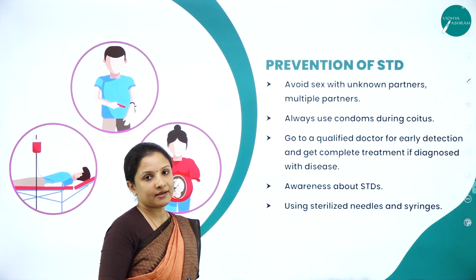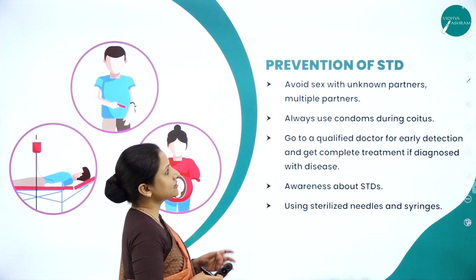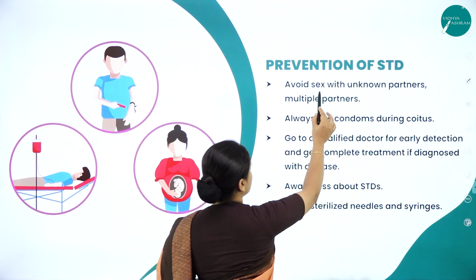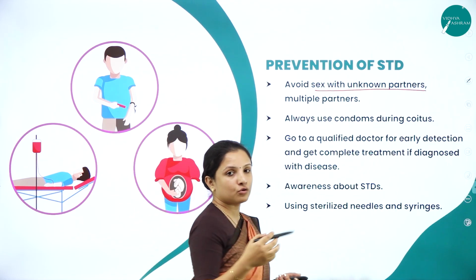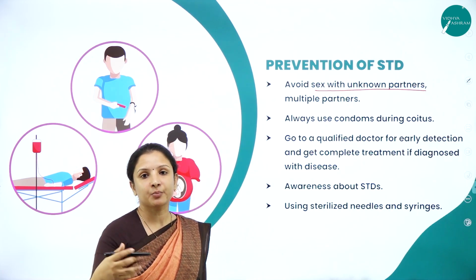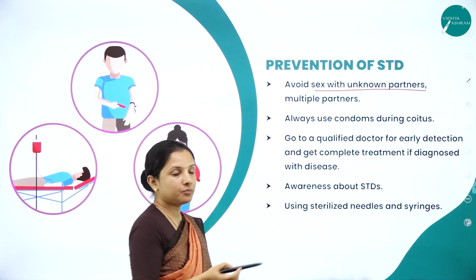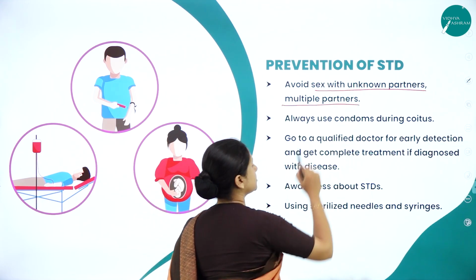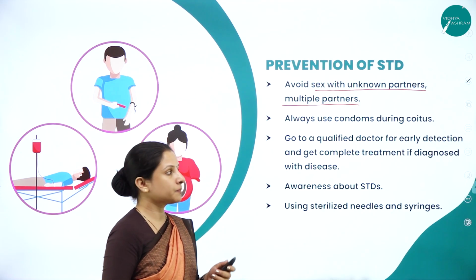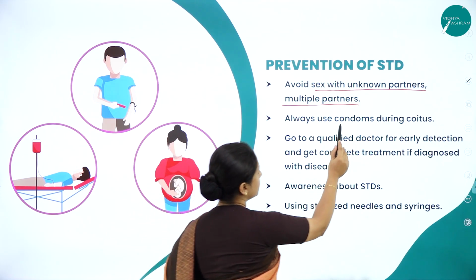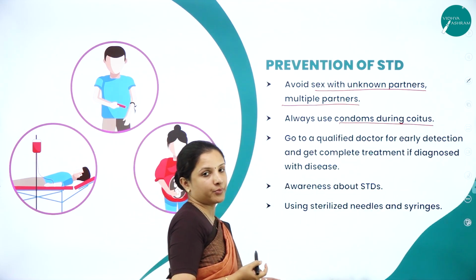So how to prevent STDs? One thing is to avoid sex with unknown partners, because we will not know what kind of STD that person is carrying or suffering from. Therefore, avoid sex with unknown partners or multiple partners. This can prevent HIV. And always use condoms during coitus, that is, during copulation.